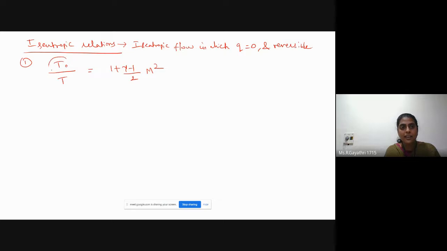T naught means stagnation temperature, T is static temperature, and gamma is the isentropic index, which is equal to Cp by Cv: specific heat at constant pressure upon specific heat at constant volume.